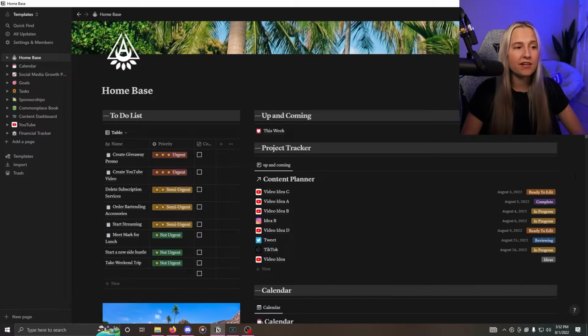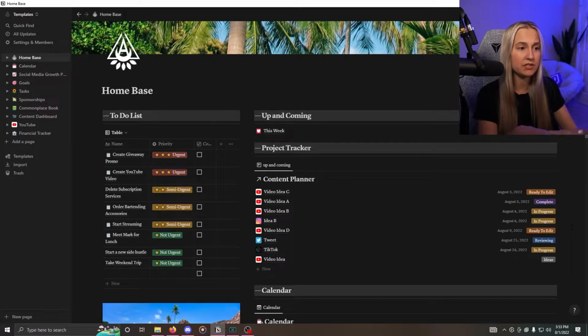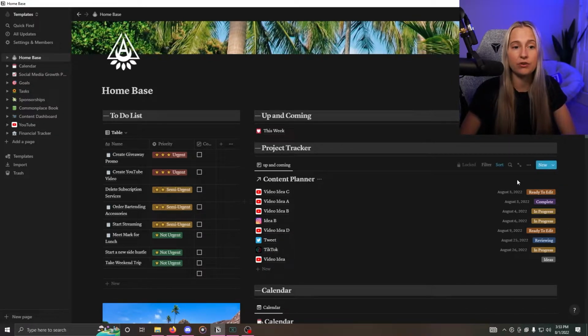So then moving on to the right, I have right here what is a content calendar or content planner. And this content planner is just showing a quick snapshot of the next 10 content things that are coming up. So YouTube, Instagram, TikTok, tweets, whatever it is that's coming up. And it also tells you the date and the status that it is.